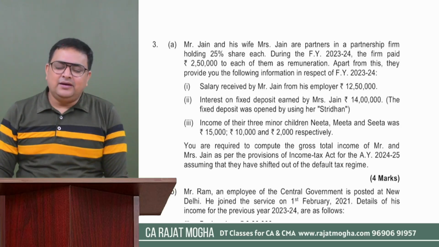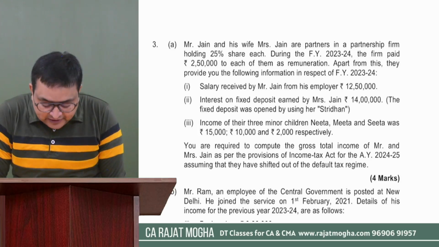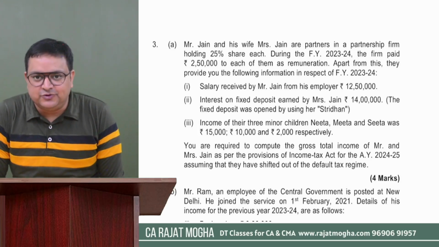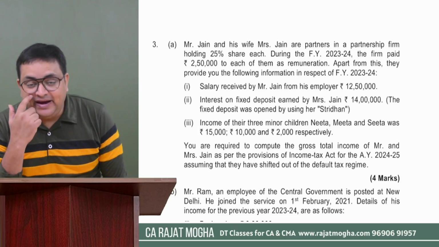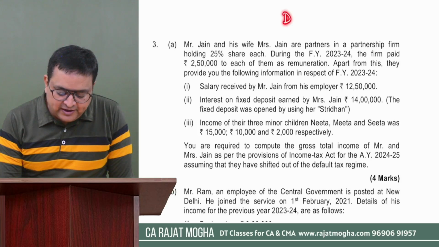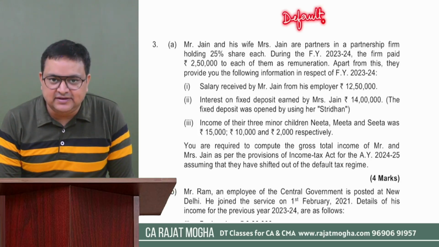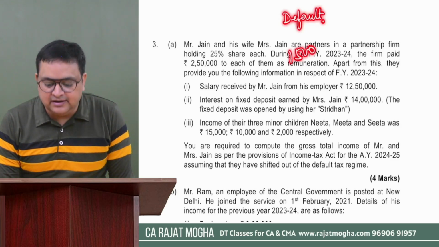First of all, tell me, how does it matter over here? If they have opted out from default tax regime, what change will take place in this question regarding the clubbing amount of minor children? Because if the assessee follows default scheme 115BAC, then that 1500 exemption per child income is not available.